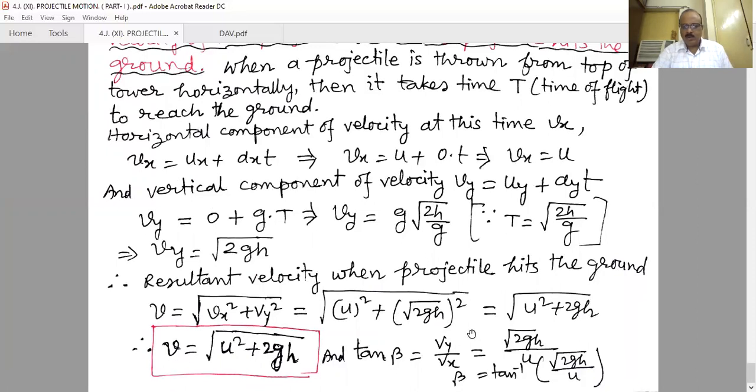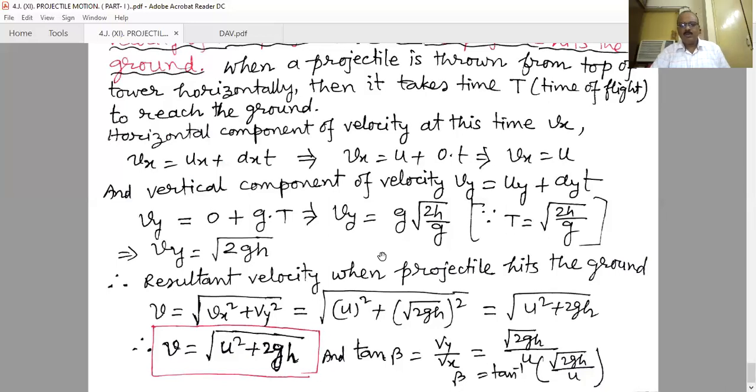And obviously, tan of beta will be Vy by Vx, that is root over 2gh divided by u, or beta is tan inverse root over 2gh by u. That means in this way we can find out the velocity when it hits the ground.